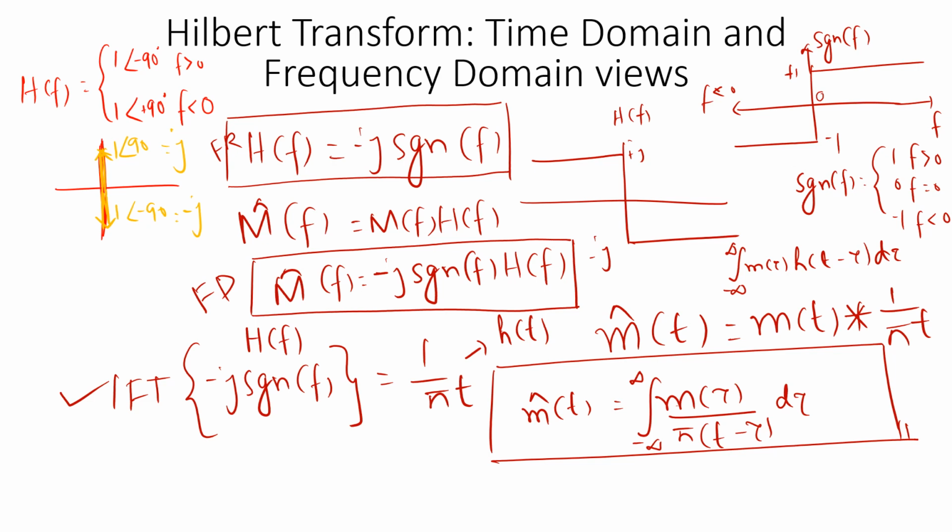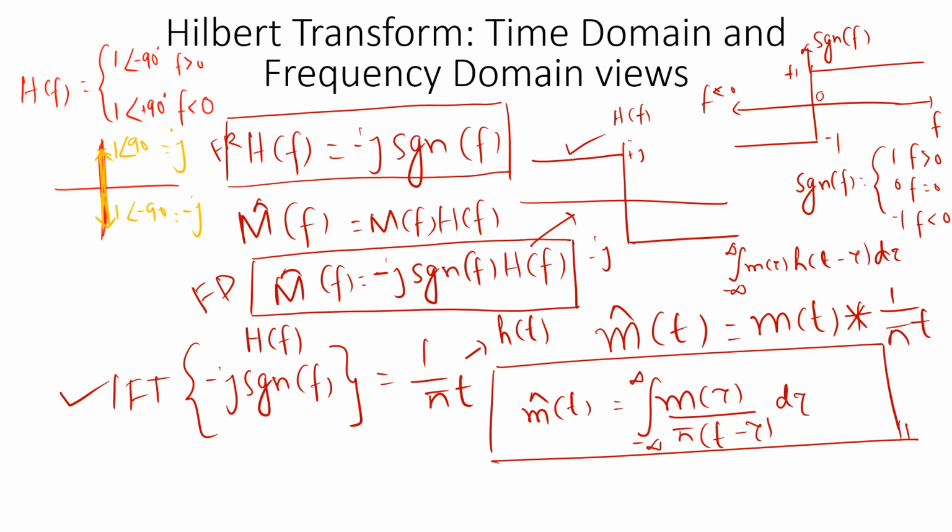It provides a pure complex number, where for positive frequencies the phase is minus j, which is nothing but minus pi by 2, and for negative frequencies the phase will be plus j, that is plus pi by 2. So it follows from the basic definition.